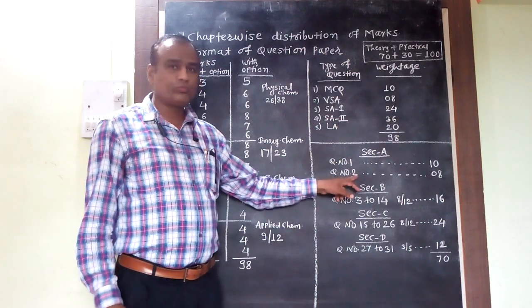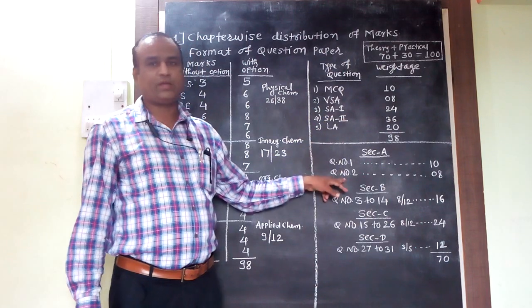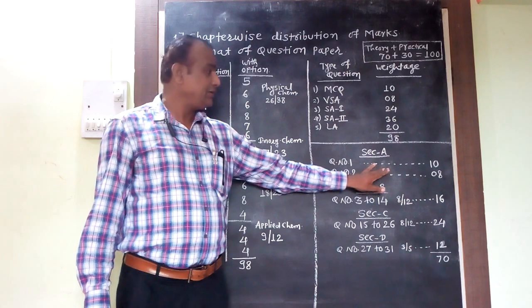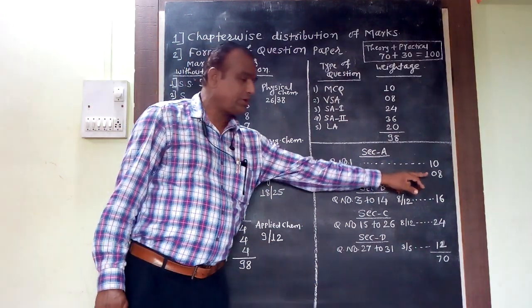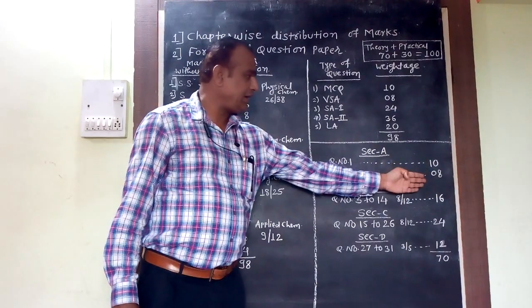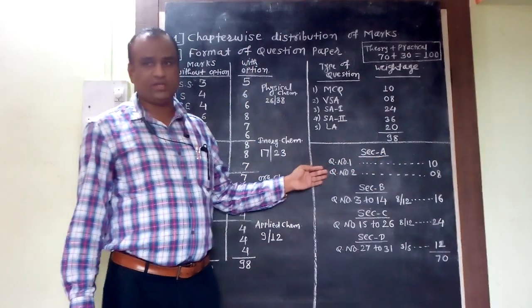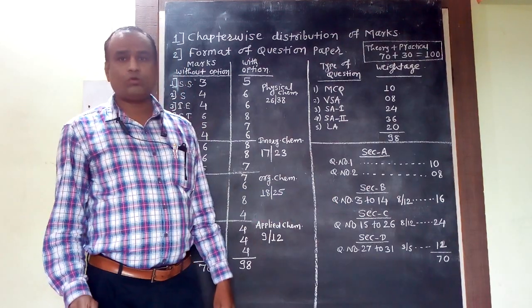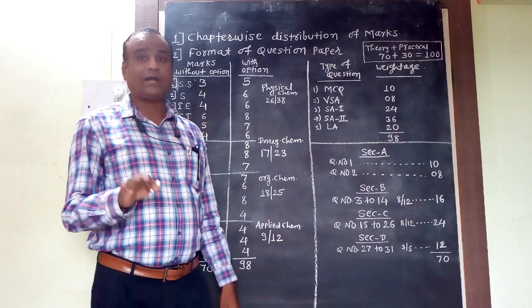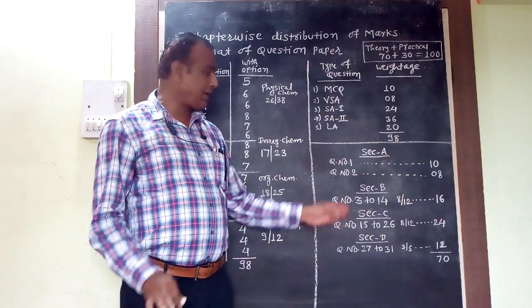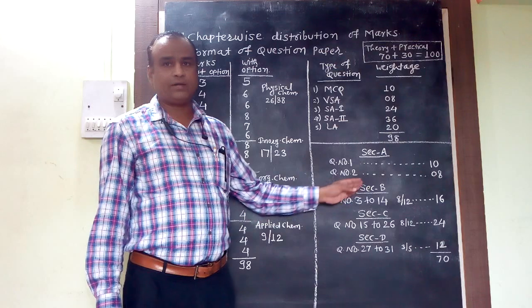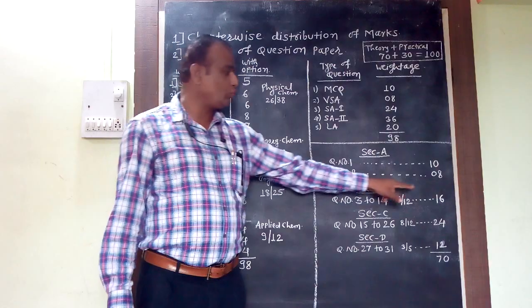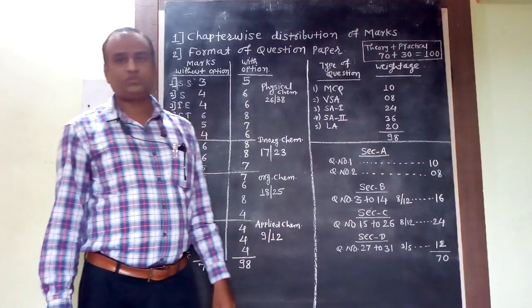Now question number 2 is a very short answer type of question. Such questions are there under this, 1 to 8, carrying 1 mark each. So total 8 marks are there. So 10 plus 8, total 18 marks this section carries. Now Section B. In Section B there are total 12 questions. Out of that you have to attempt any 8. Here you have a choice. Any 8 you can attempt out of 12. Each question has a weightage of 2 marks here. So 8 into 2, this section carries total 16 marks.